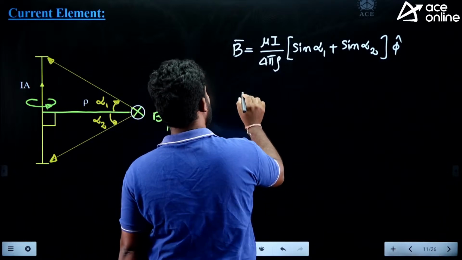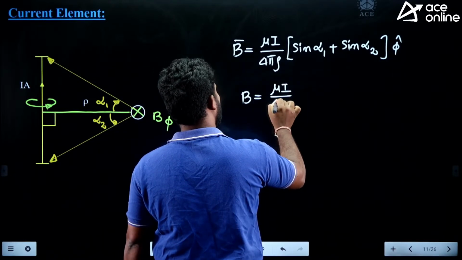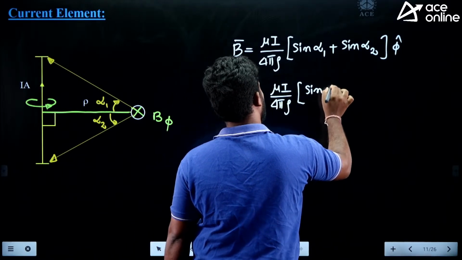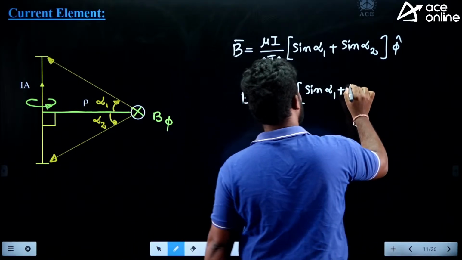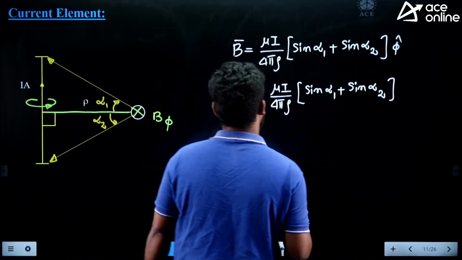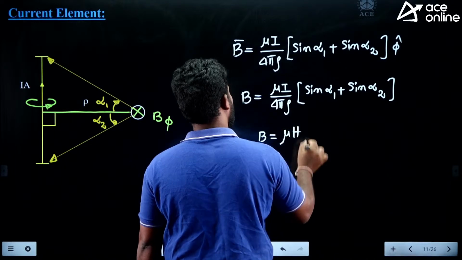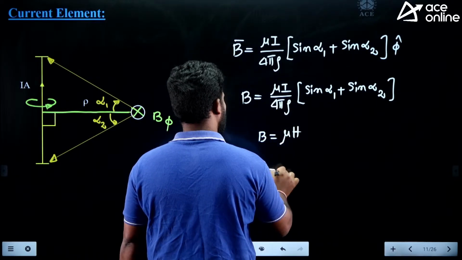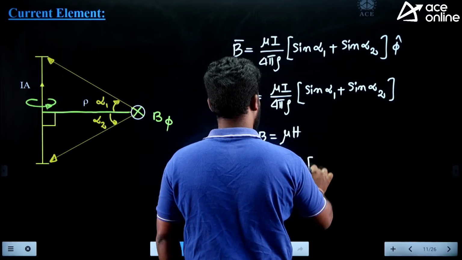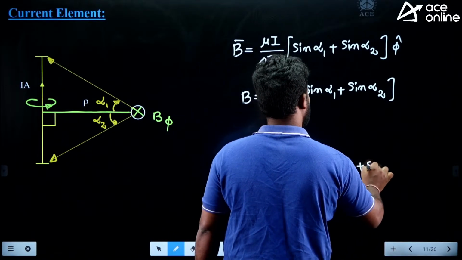Okay. You can write this one in the scalar form also. B is equal to mu I by 4 pi rho into sin alpha 1 plus sin alpha 2. Okay. Even you can write the H vector. B is equal to mu into H. So what is the H? H is equal to I by 4 pi rho into sin alpha 1 plus sin alpha 2.